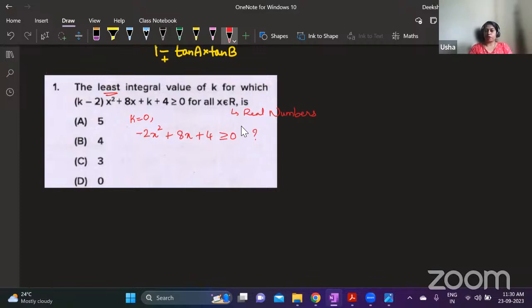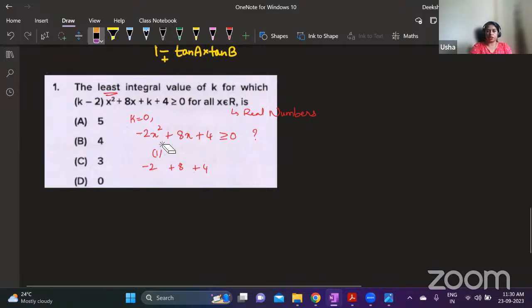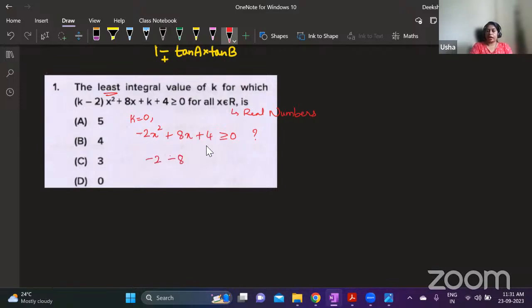Suppose I take x as a positive number, x is 1. If I take x as 1, this is going to be minus 2, and 8 into 1 is 8, plus 4. 8 plus 4 is 12, and then minus 2 is going to be 10, which is still greater than or equal to 0. And then if you take minus 1, minus 1 square is +1, into minus 2 is minus 2, but the 8x term will become negative and this is plus 4. So here this is not greater than or equal to 0.